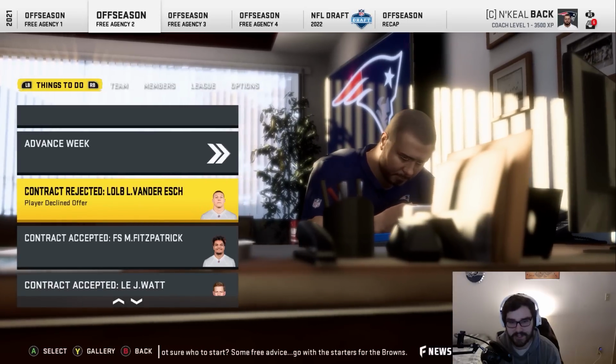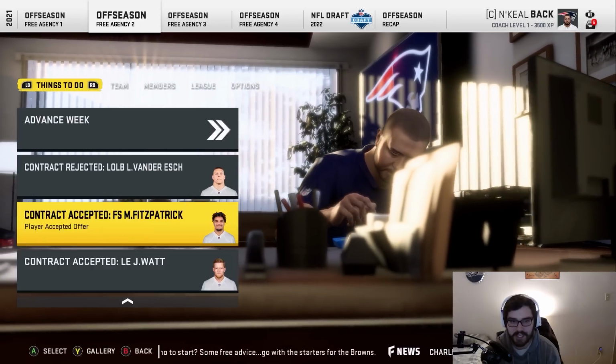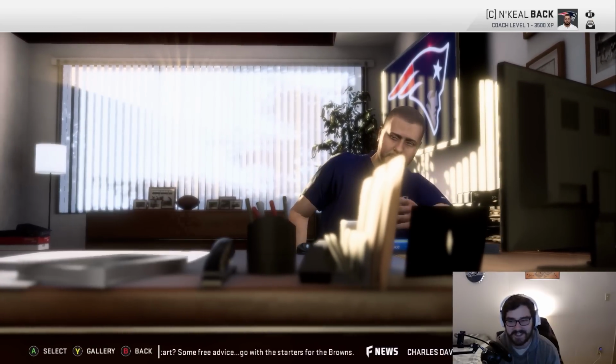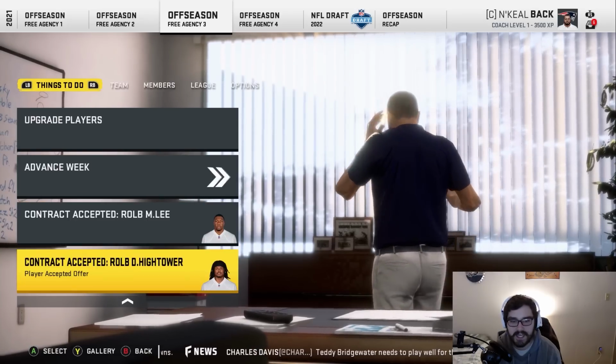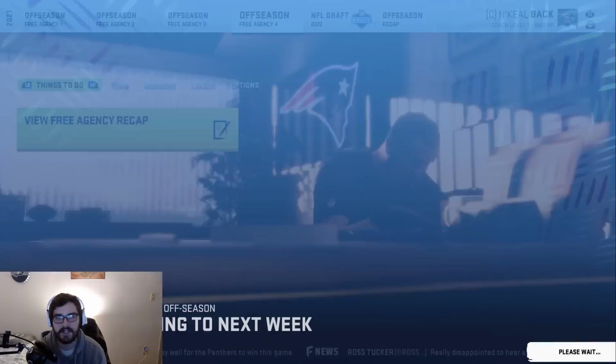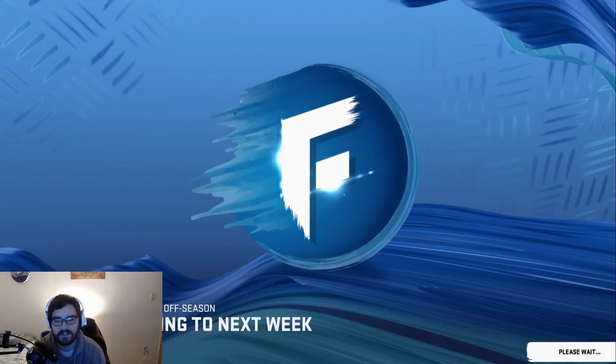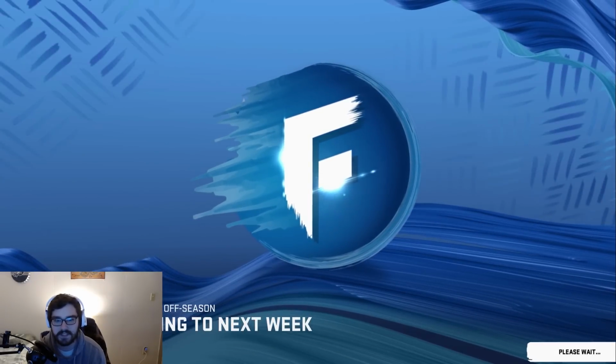We did not get Leighton Vander Esch, but we did get Minkah Fitzpatrick and J.J. Watt. Why did Leighton Vander Esch not accept? We might have to go ahead and draft a linebacker then. We got Markel Lee and we got Dante Hightower back on the team. Okay, this is another really interesting looking draft class. There's one dude in particular I'm really excited to take.